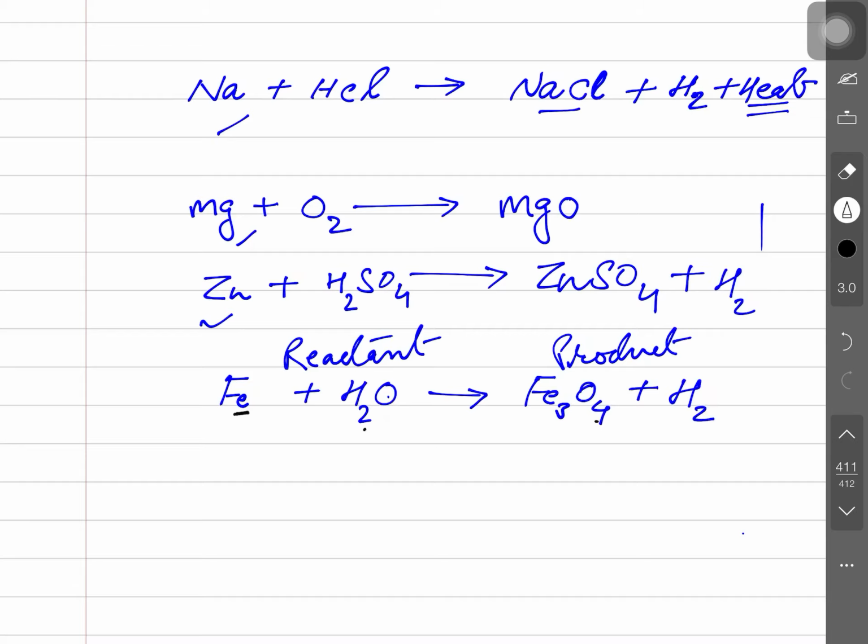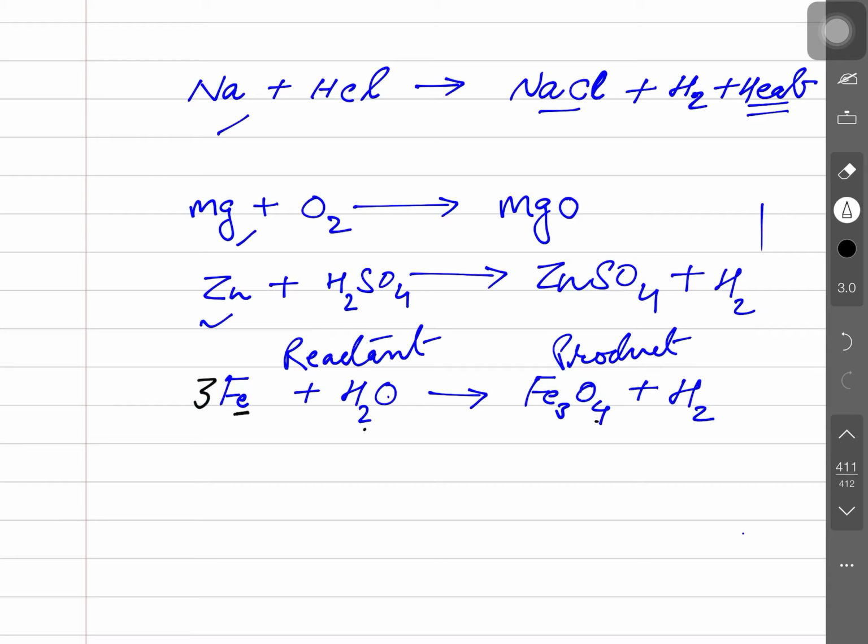We balance the chemical equation here by the hit and trial method. First you select one element, iron. How many irons are here as reactant? 1. And on the right side 3. So I write 3 here, and by writing 3 it balances the 3 atoms of iron on the right side.